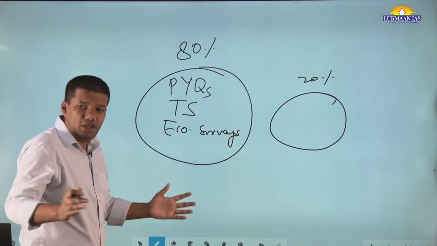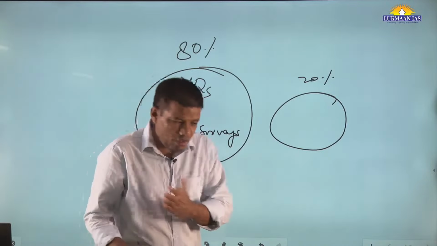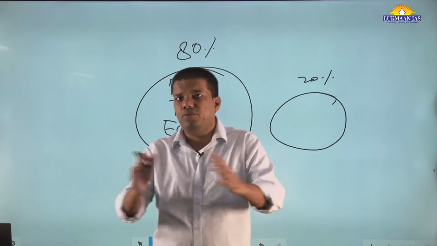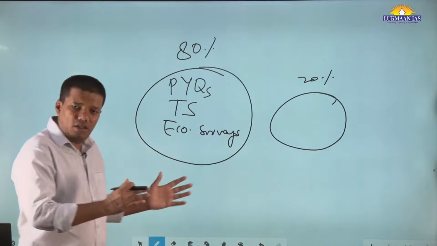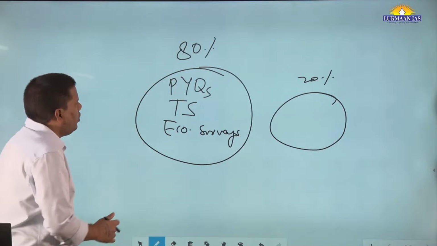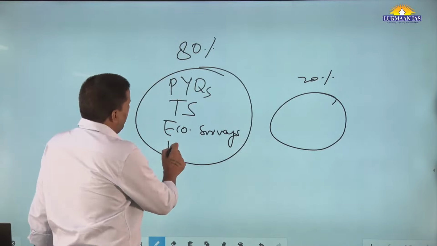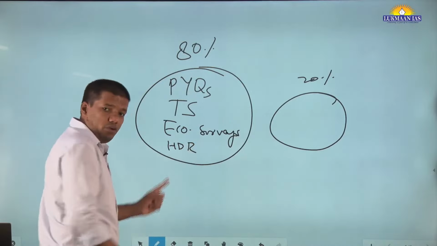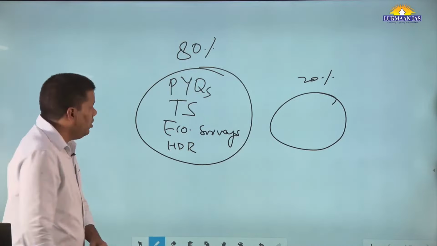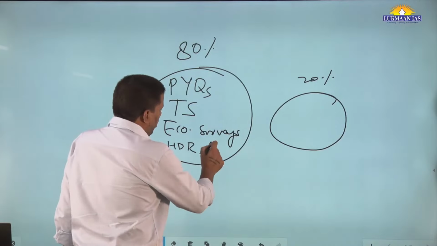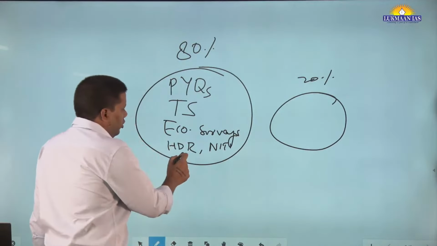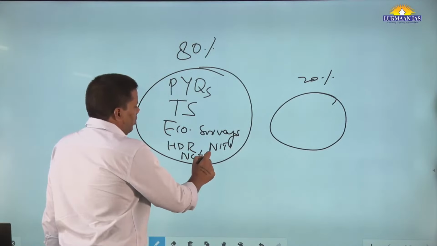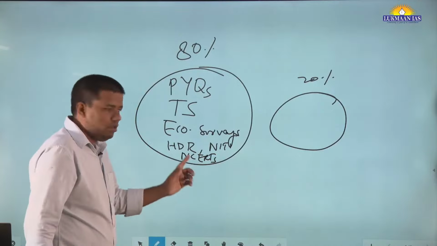At least the last 3 years, let's say you're preparing for 2023, the last 1 year or next 2 years, this much coverage should be there, right? Last 2 years, okay. Then your SDG reports, human development reports, as per the syllabus. NITI Aayog, important report, right?